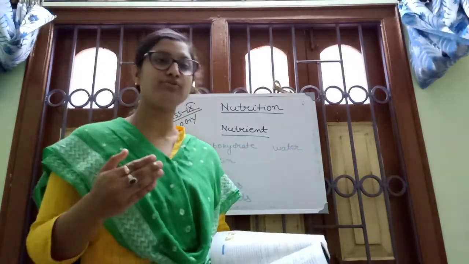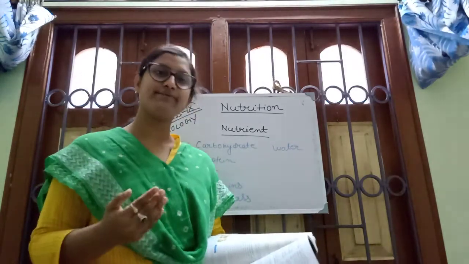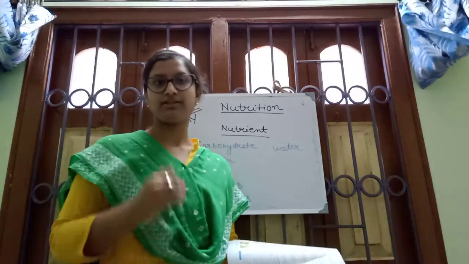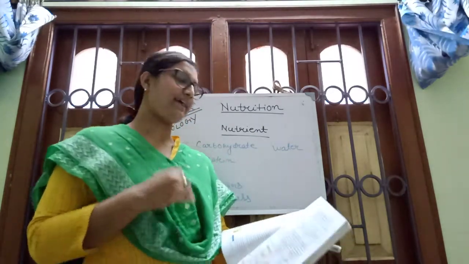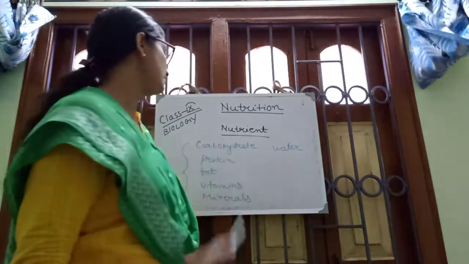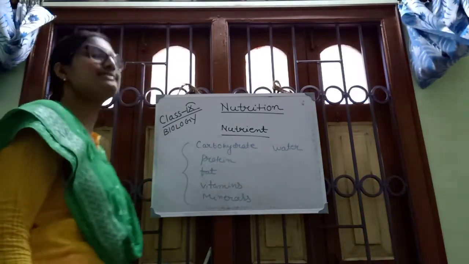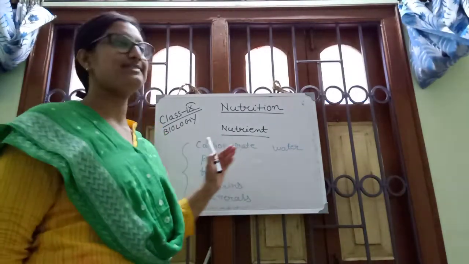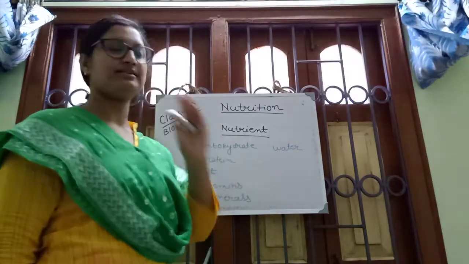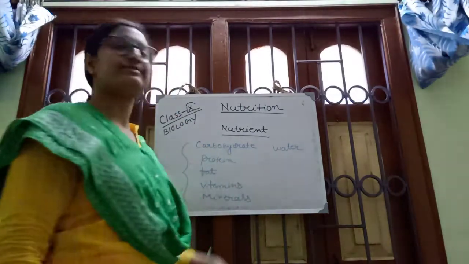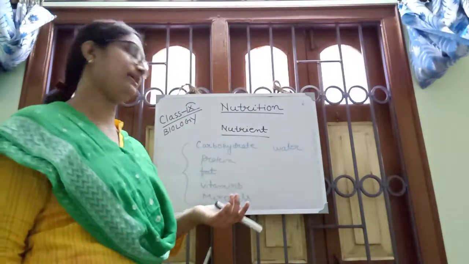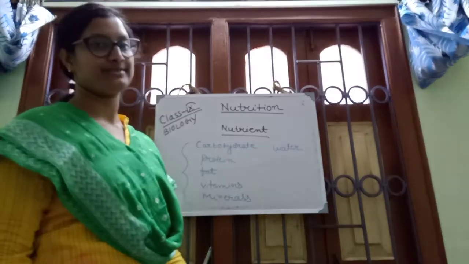The body building food, the energy providing food and the protective food: these are the three types of food, and they include carbohydrate, protein, fat, minerals and water. Step by step I will discuss these later: what carbohydrate is, how these things work in our body, protein, fats and vitamins. Okay.